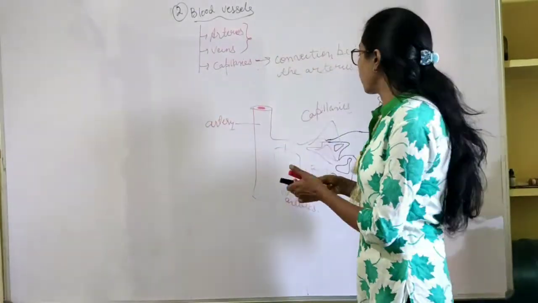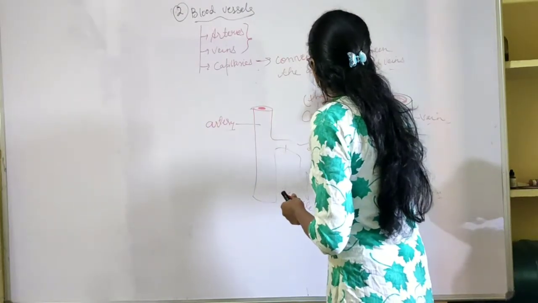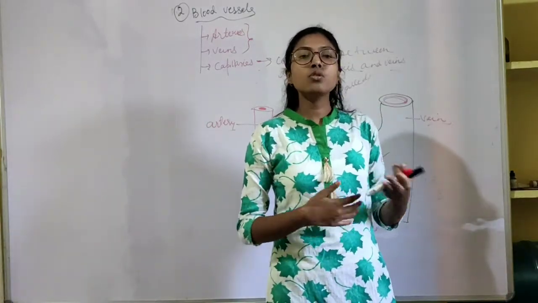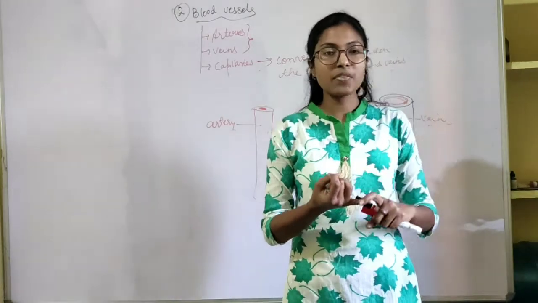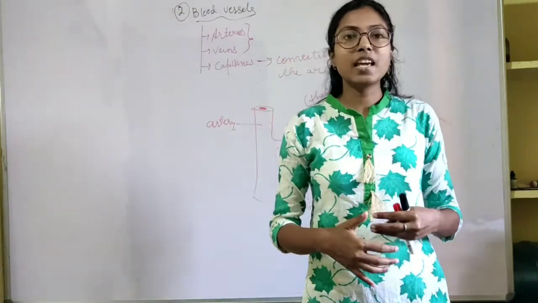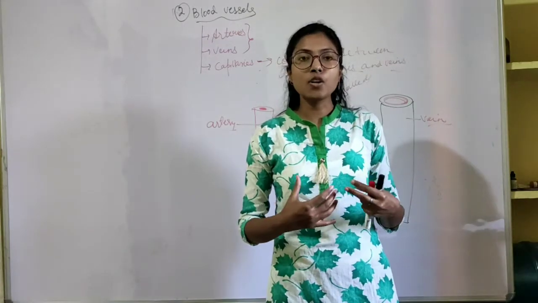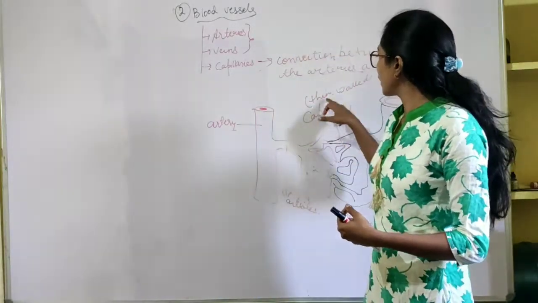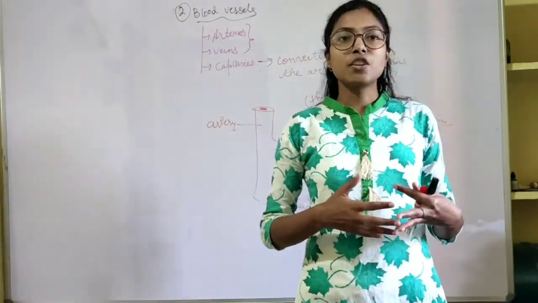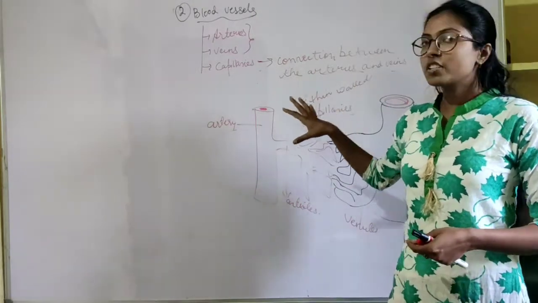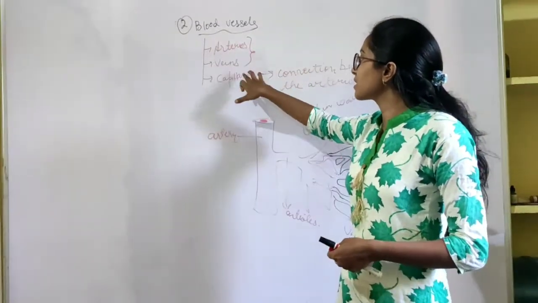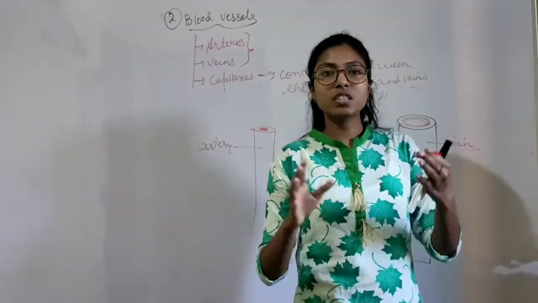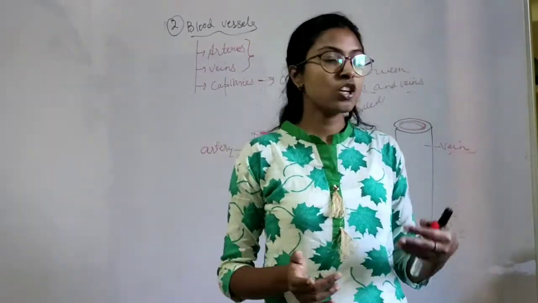Now capillaries are thin walled, so it is easy for the capillaries to exchange the materials. When the blood has oxygen and nutrients, it gives them to the cells, and when the cells are deoxygenated, they give carbon dioxide and waste material back to the blood. This happens due to the thin wall of the capillaries and by the process of diffusion. So this was all about the blood vessels: there are three types, arteries, veins and capillaries, and they have their functions particularly for the circulation of the blood in the heart and the whole body.